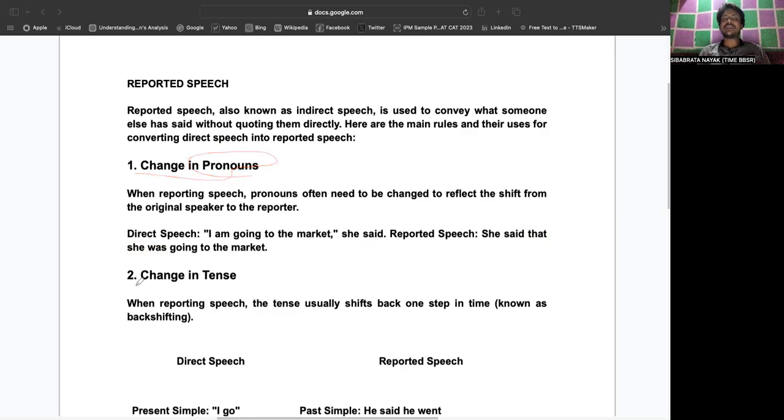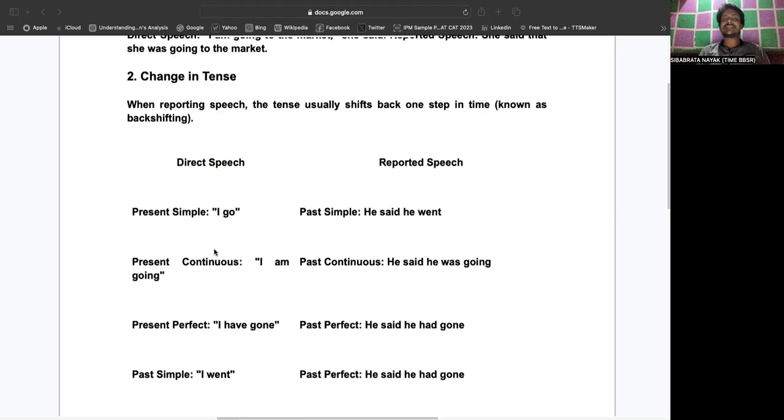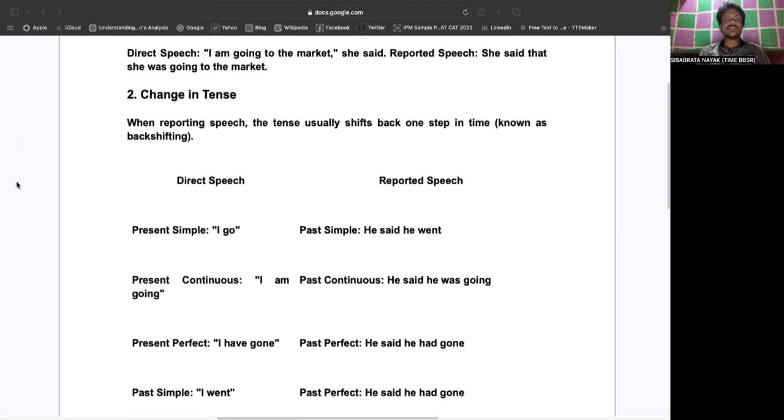The second one is called a change in tense. How do we do the change in tense? When reporting speech, the tense usually shifts back one step in time, and that is known as back shifting.